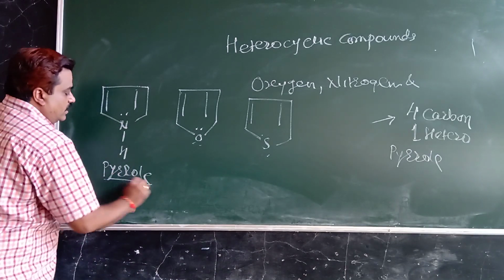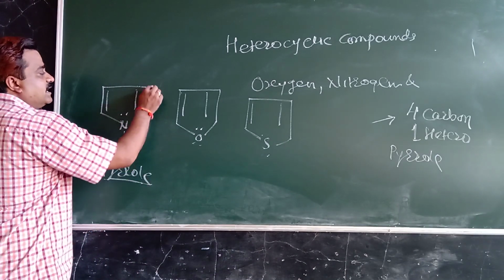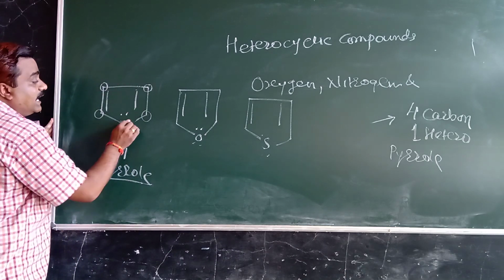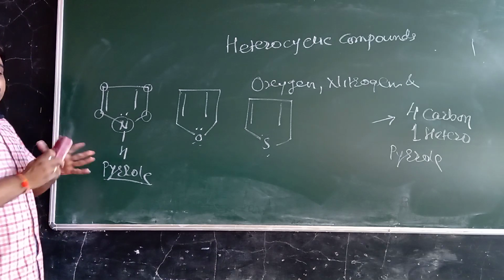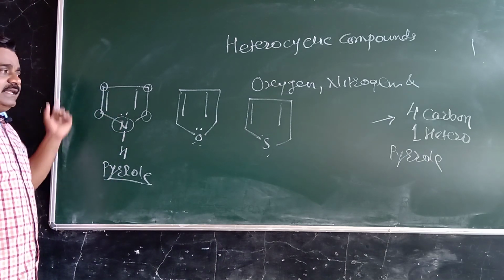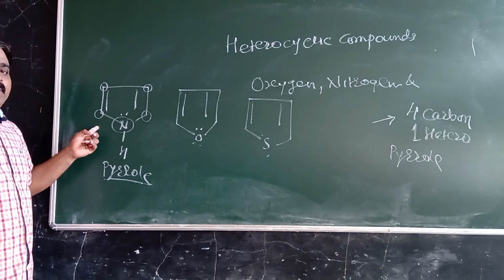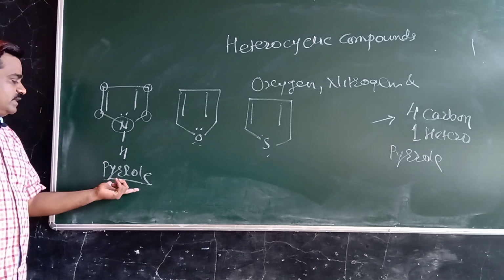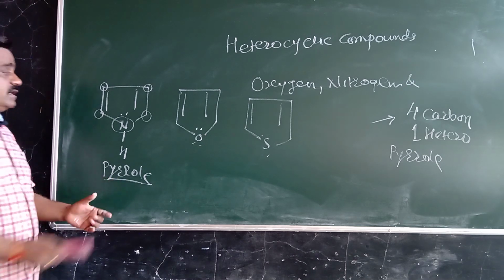In pyrrole, there is 1 carbon, 2nd carbon, 3rd carbon, 4th carbon and 1 nitrogen. Means it contains 4 carbon and 1 nitrogen in its aromatic cyclic ring. Then such type of compound is known as heterocyclic compound.